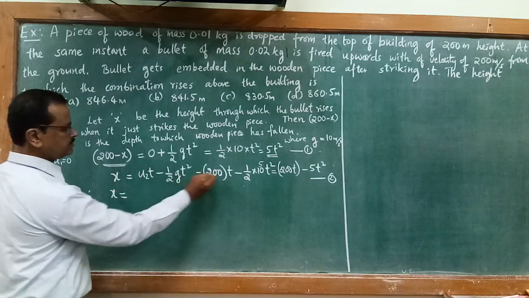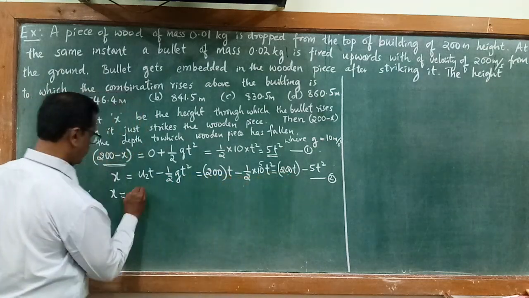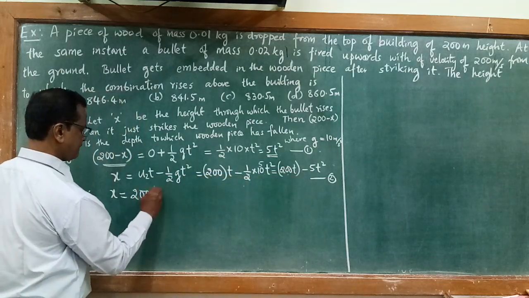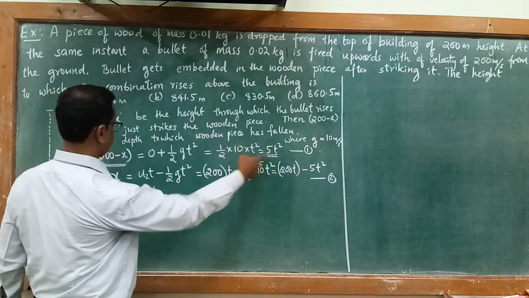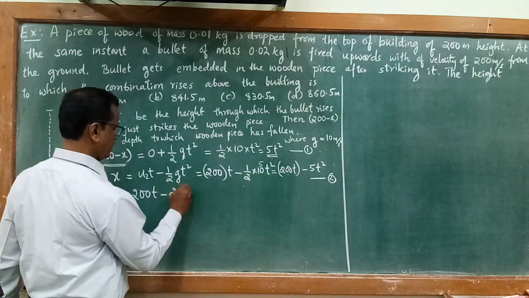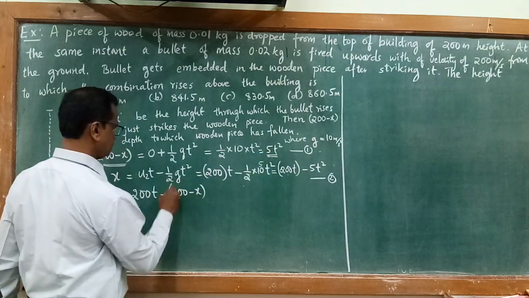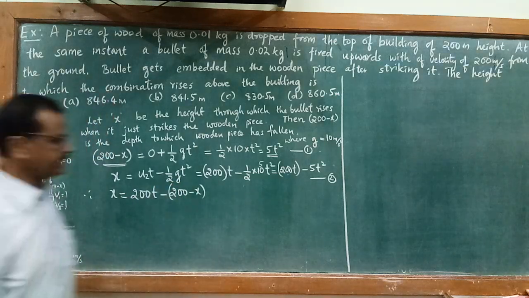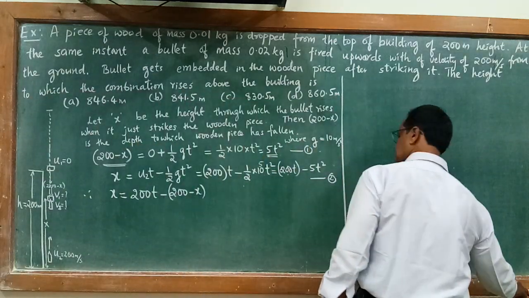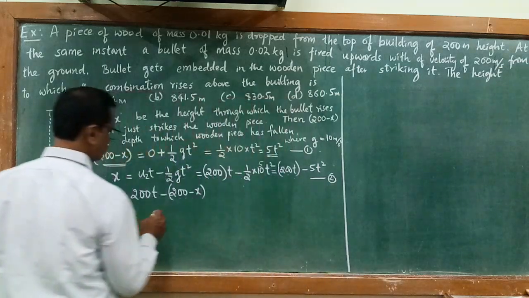x is equal to, look at this, 200t minus 5t square. 5t square is 200 minus x. So 200 cancels. No, 200 will not cancel.